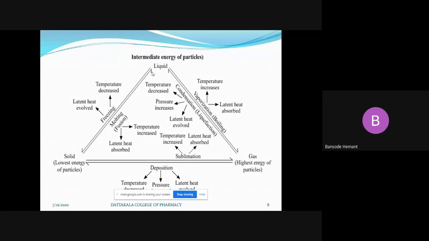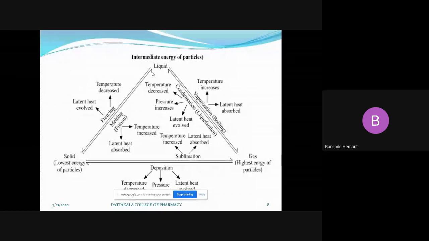Now, if we provide temperature again to this liquid form, energy is absorbed again. Again it is necessary to break the bonds, to break the intermolecular forces of attraction between the molecules of the liquids. So for this also, we need to provide energy.